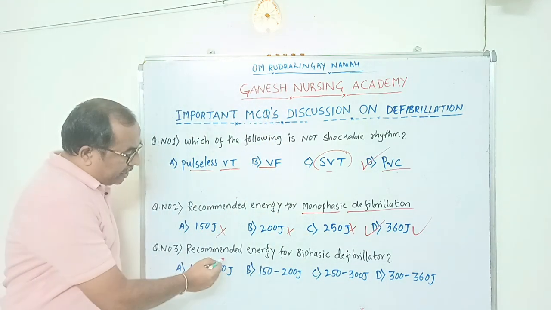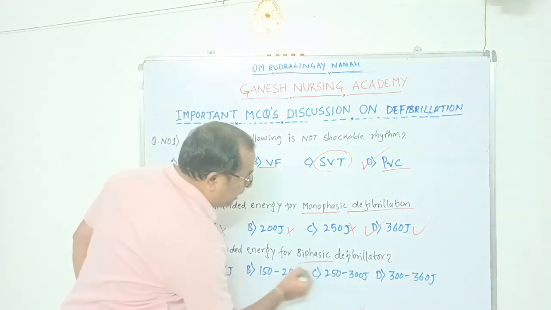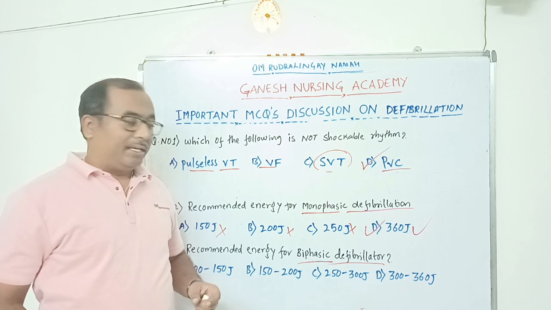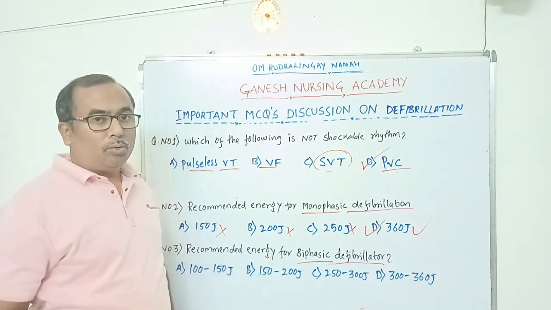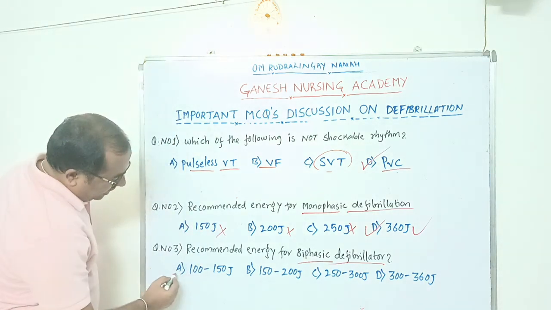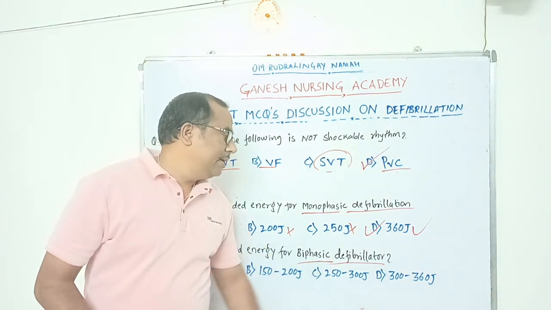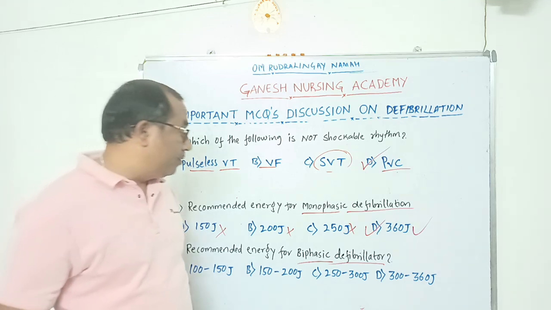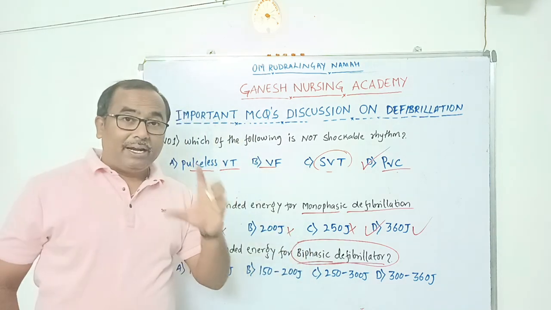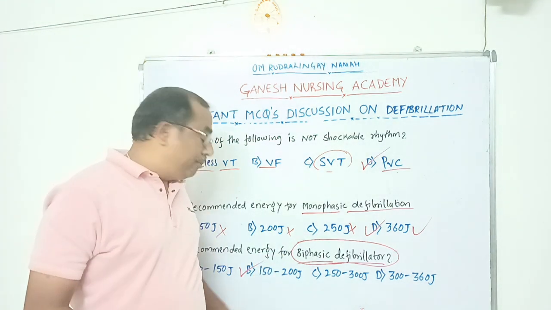Now question number 3, recommended energy for biphasic defibrillation. When you defibrillate the patient using a biphasic defibrillator, the current will pass in two directions, so the electrical energy passes over the heart two times. What are the options here? Option A 100 to 150 joule, option B 150 to 200 joule, option C 250 to 300 joule, option D 300 to 360 joule. The recommended energy for a biphasic defibrillator is 150 to 200 joule. We can start with 150 and increase up to 200 joule.